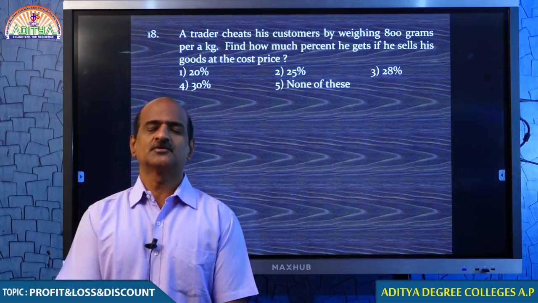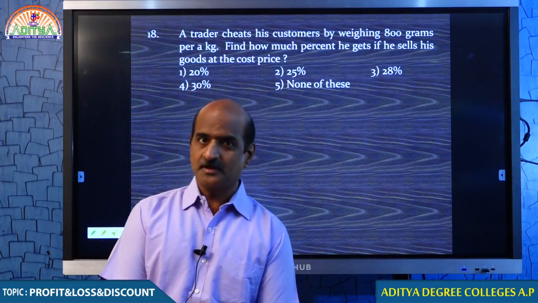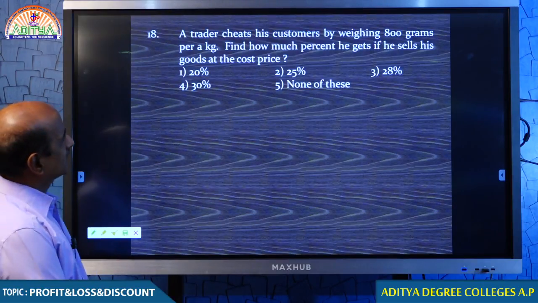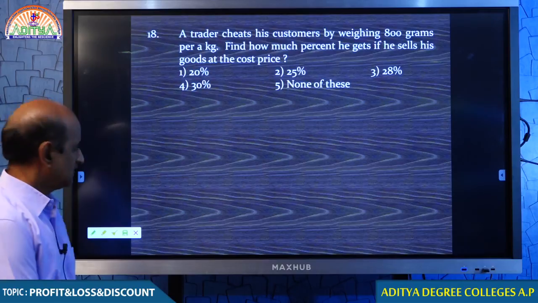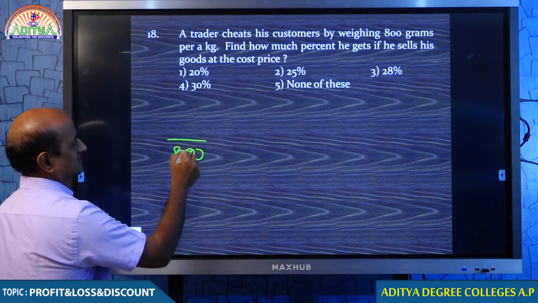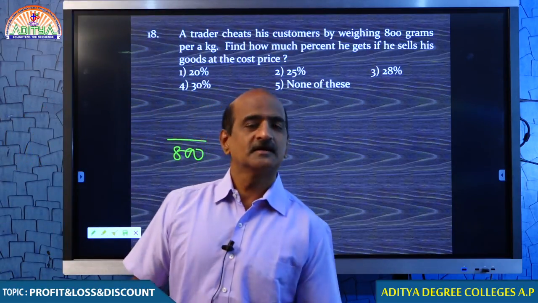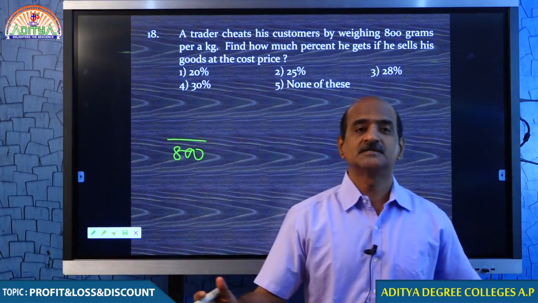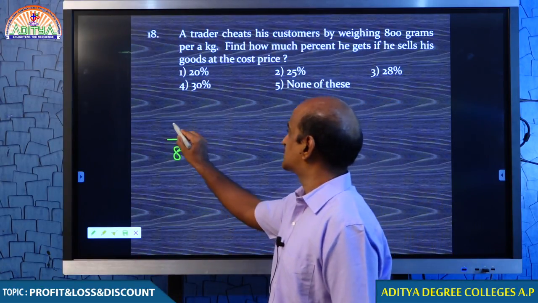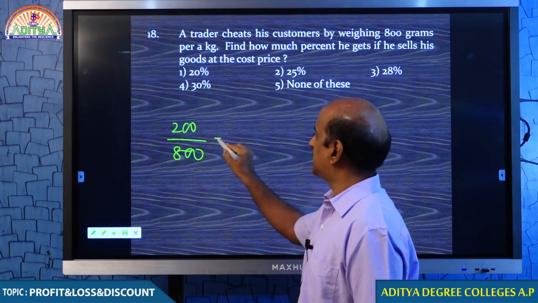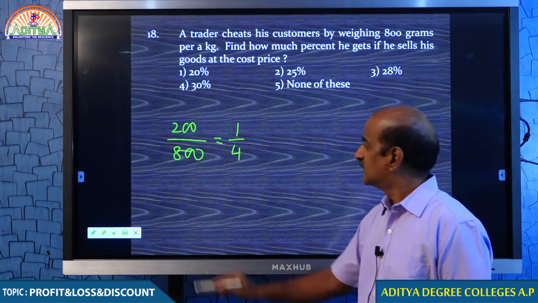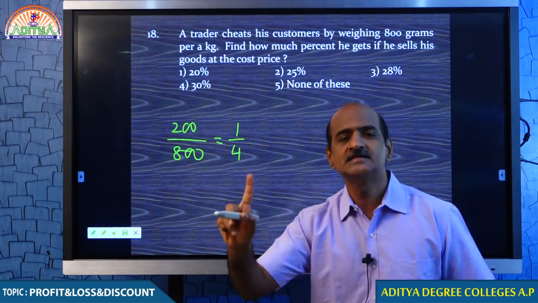So already we discussed up to this one and this is the time that we have to go ahead. A trader cheats his customer by weighing 800 grams per 1 kg. You remember how to handle this question? When the customer comes, he gives him only 800 grams. Because in the name of 1 kg he is giving only 800 grams, he is still getting 200 grams. That means he is getting 1/4 profit.